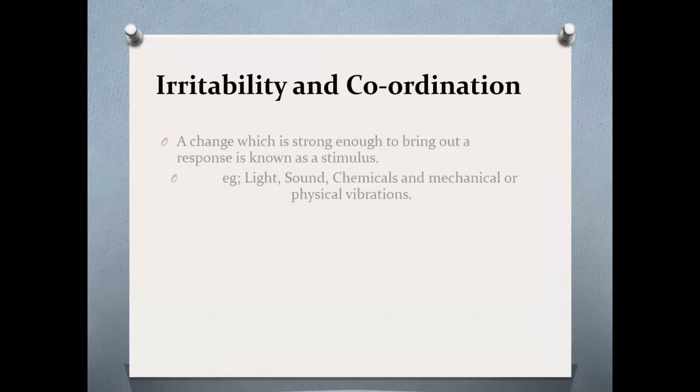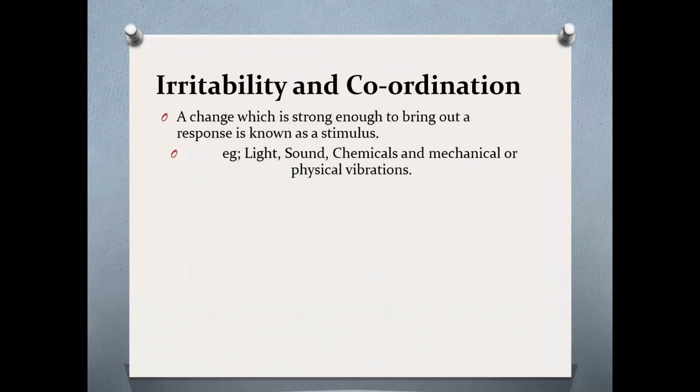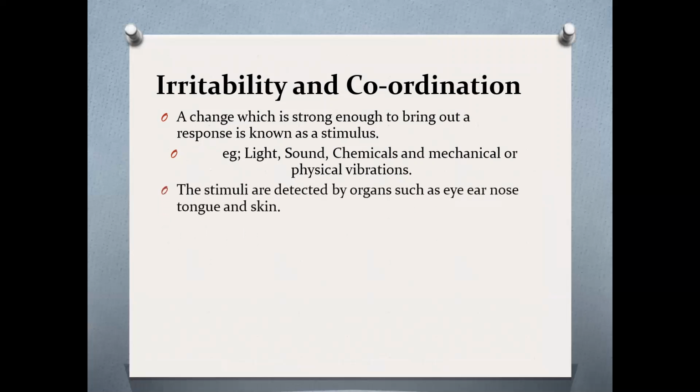Irritability and coordination. A change which is strong enough to bring out a response is known as a stimulus. As examples, we can give light, sound, chemicals, and mechanical or physical vibrations. The stimuli are detected by organs such as eye, ear, nose, tongue, and skin.